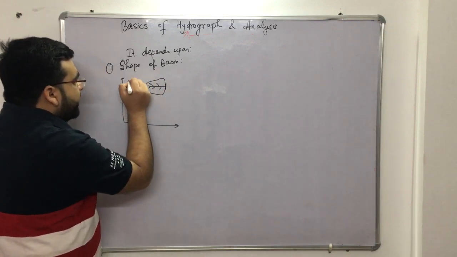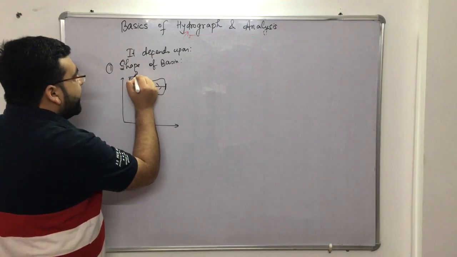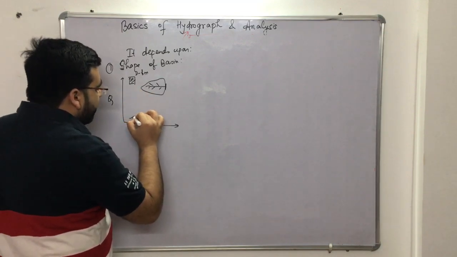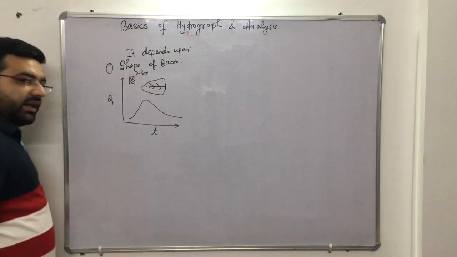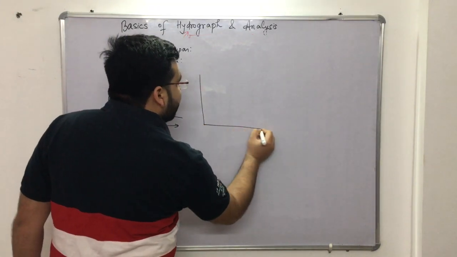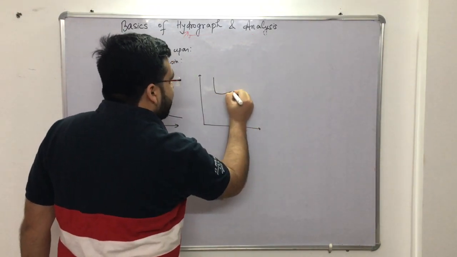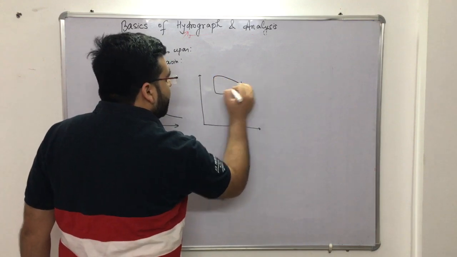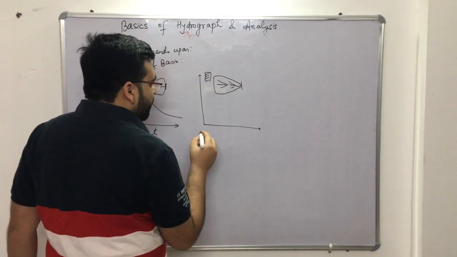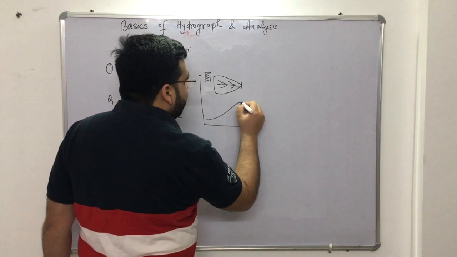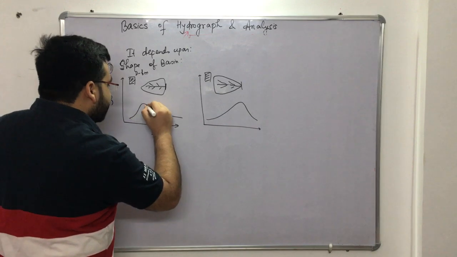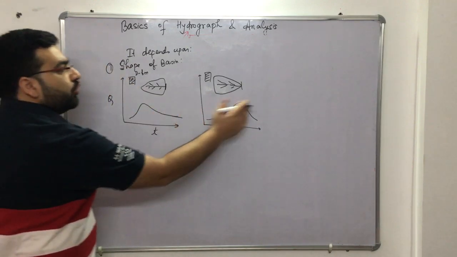So the graph of the hydrograph, and the storm has fallen over a period of time, dr storm. This is your Q, this is your time T. So the shape of the hydrograph will be like this. Clear? It is said to be skewed on the left hand side. If your shape of the basin is like this, that initially it is broad, but at the gauge station it is narrow, right? This is the gauge station, this is the main stream, these are the tributaries, and here the storm has happened. So the shape of the hydrograph will be like this for this part. Let me draw it more precisely. It will be like this. Skewed to the left, skewed to the right, right?